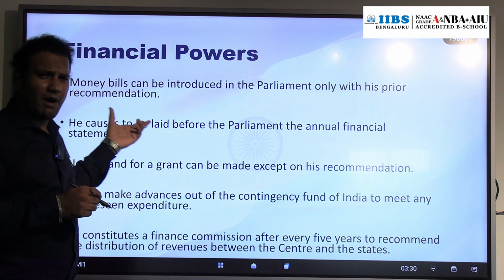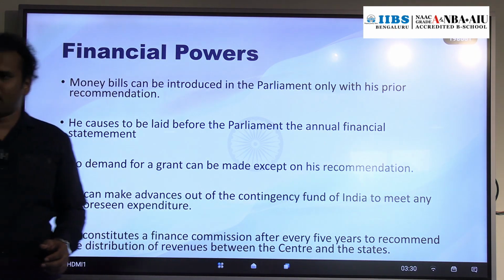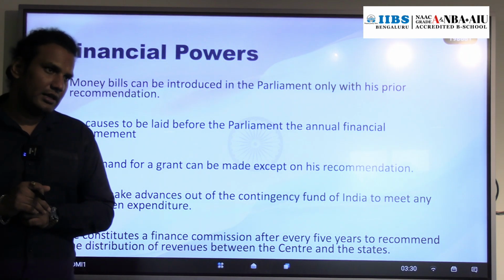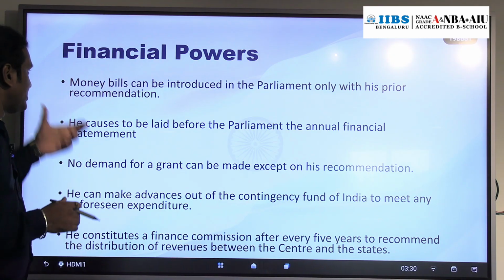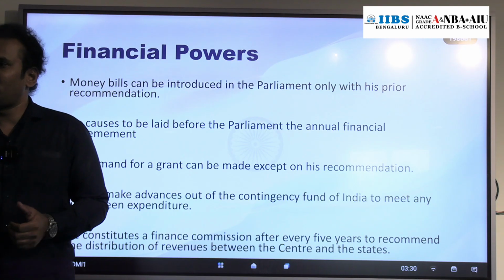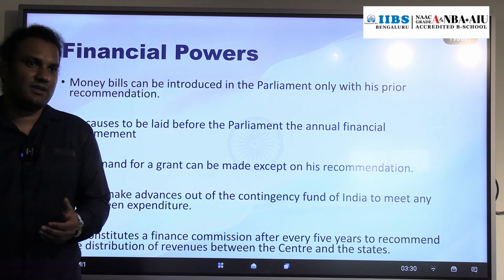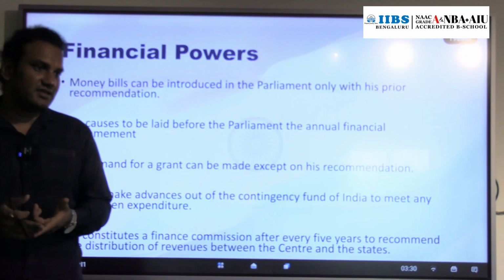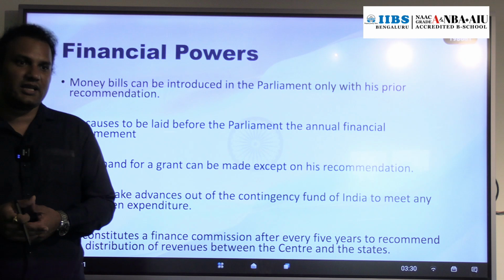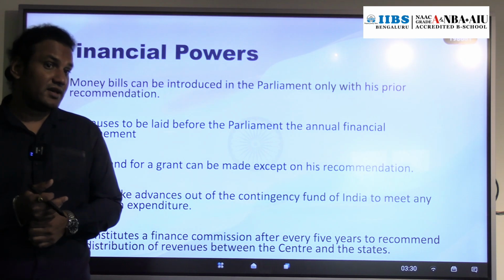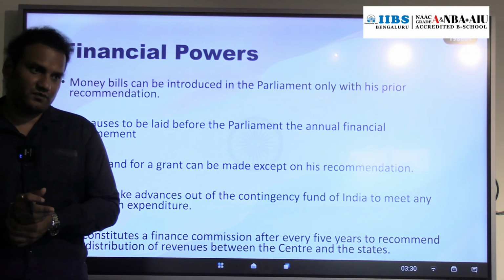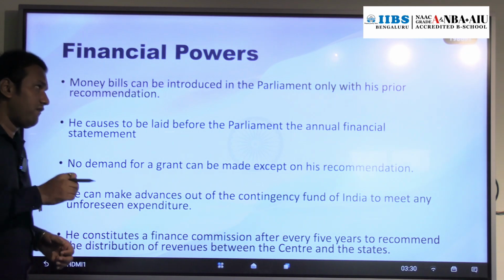Okay, so regarding the powers of the President, we already discussed legislative power as well as executive power. Now we will discuss other powers of the President of India. Financial power. As I mentioned earlier, the President has a lot of power. The power has been segregated into legislative, executive, judiciary, finance power, military power, diplomatic power, veto power, and pardoning power also. Now we will discuss finance power.